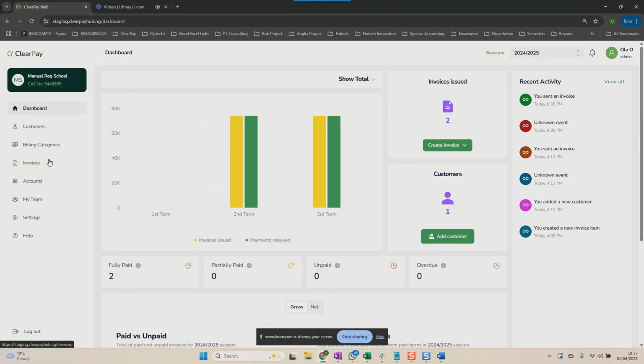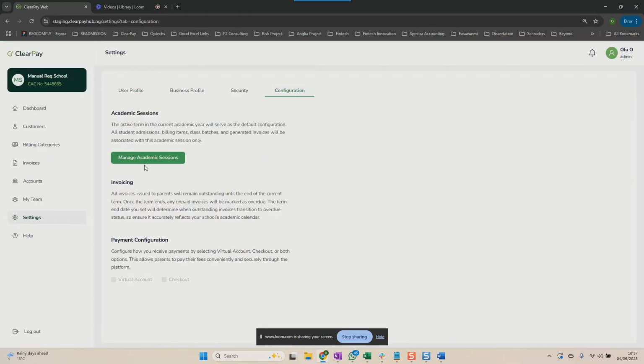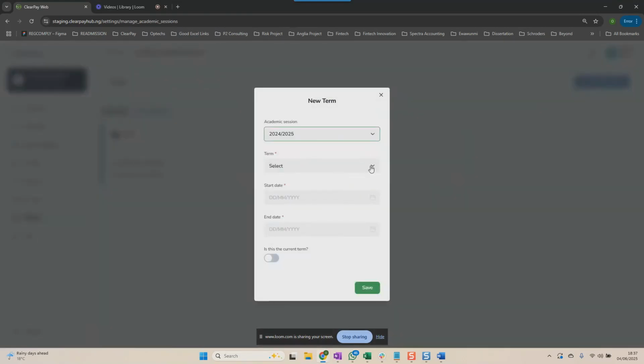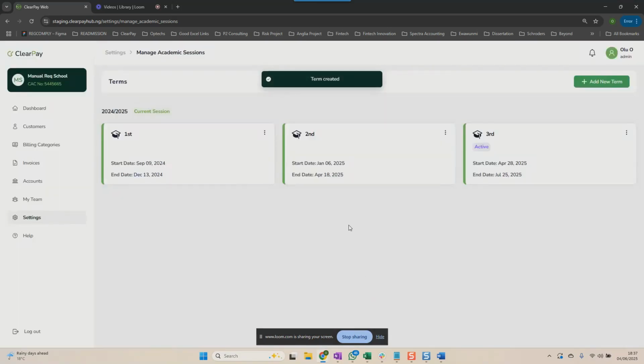So step two is if you would like to track outstanding balance. Let's assume that someone owes you from say first term, or let's assume that this person actually owes you from a previous term, right? Let's go ahead and just put a term here. Let me do a quick configuration of my academic sessions, and I will add first term. And I can say, when was first term? I think that was September the 9th, and that ended December. This is just a test account, by the way. So let's say that ended December the 13th, and I can save that.